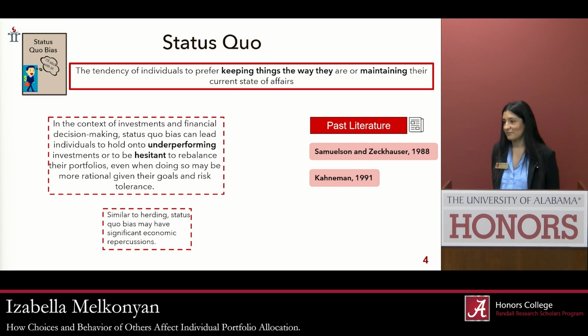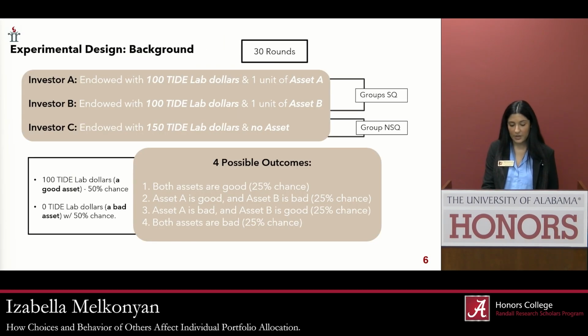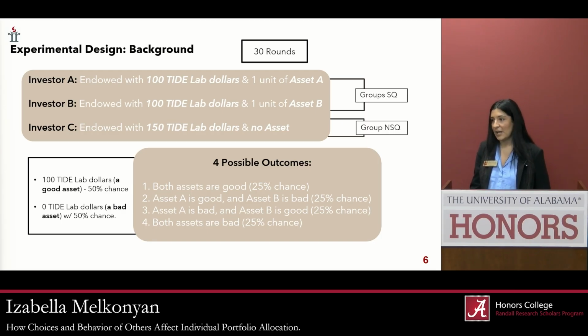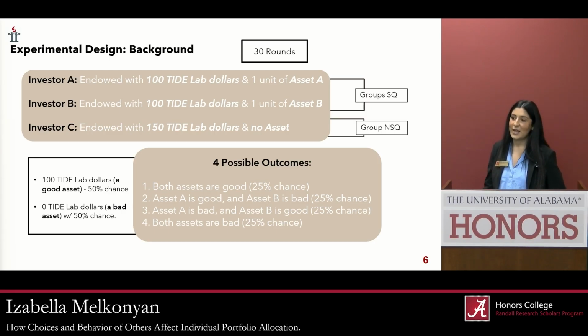So you said you were doing 10 rounds of this experiment, I believe. Can you speak to how applicable this research would be to a larger population? Yeah, so we're actually going to be doing 30 rounds, and each investor will be investor 1, 2, and 3 for 10 rounds. So we have evenly distributed data. This is 30 rounds for one experiment, and we'll probably start with that much data, and then we will most likely go from there. If we need to do more TIDE Lab sessions, we will do so, and we'll go from there in terms of applying it to a larger audience.